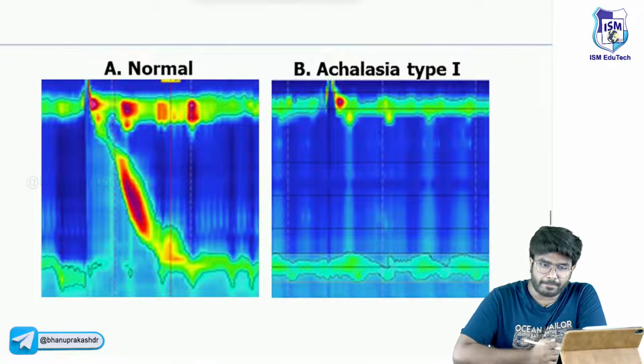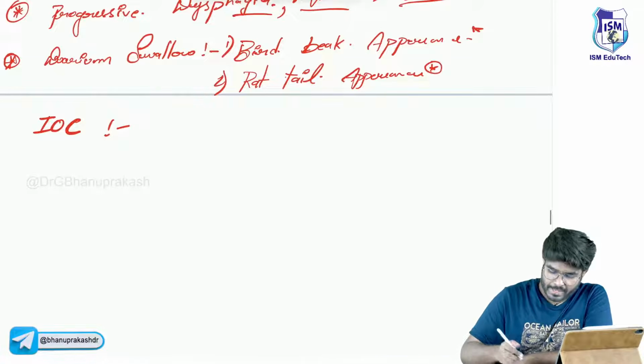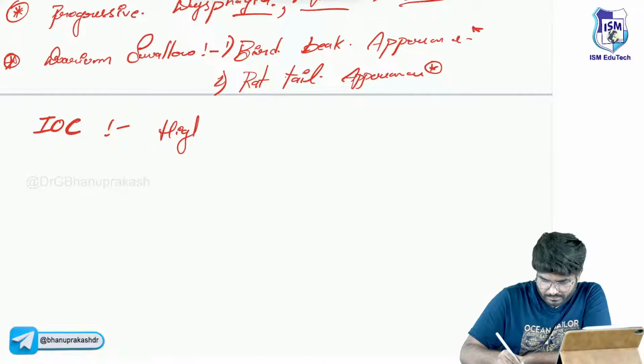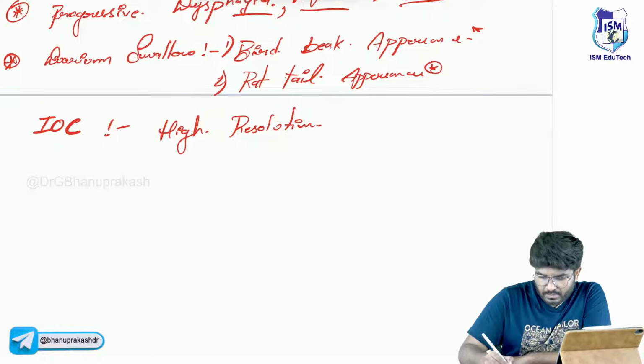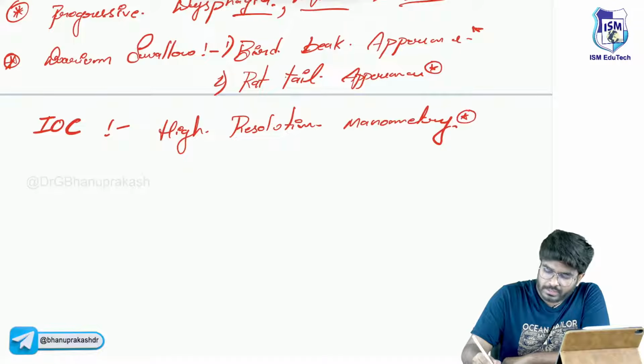So what is this study which I have shown here? Yes, it's the manometry, high resolution manometry.